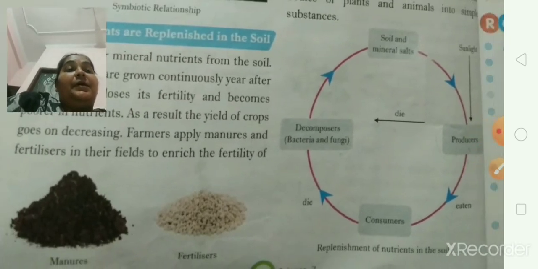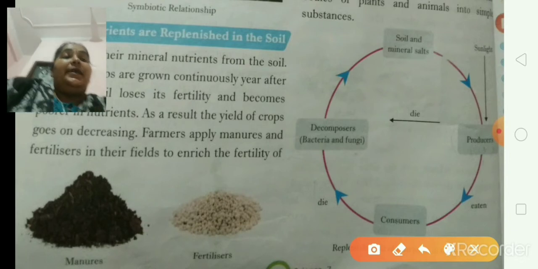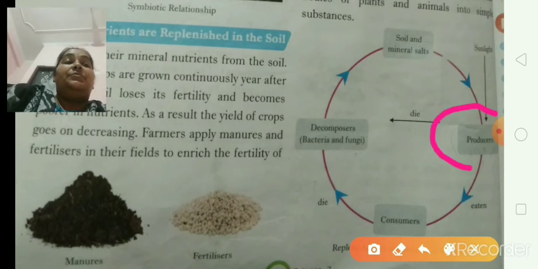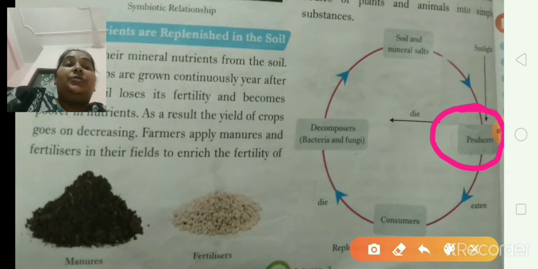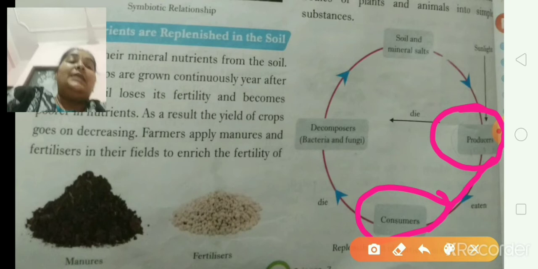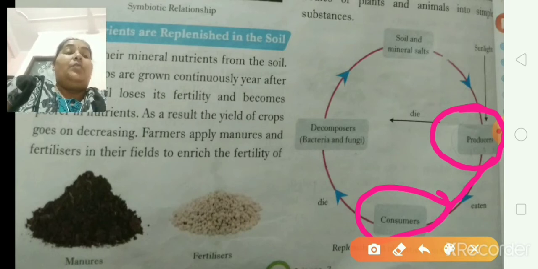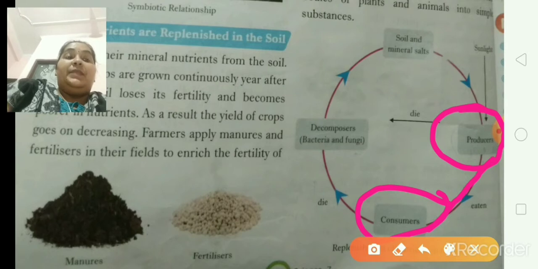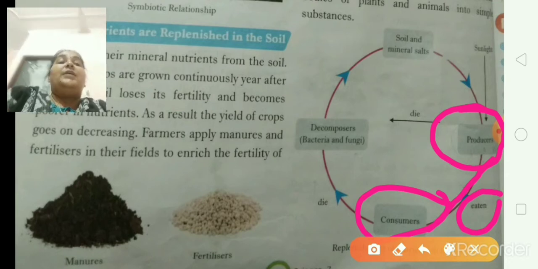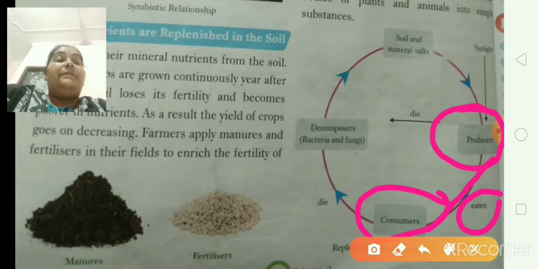So what do the above lines say to us? See, in this diagram there is a circular way of formation. What happens? These are the producers. You know who the producers are? Actually, the plants are the producers. They are eaten by the consumers, meaning animals like cow and goat, which eat plants. See, the word eaten is here. That means producers, meaning plants, are eaten by consumers like cow and goat.